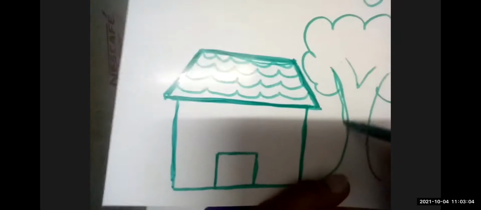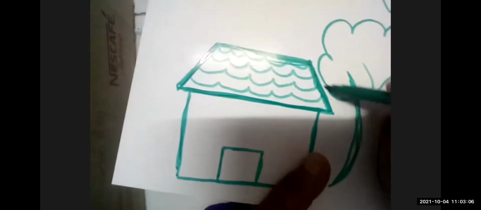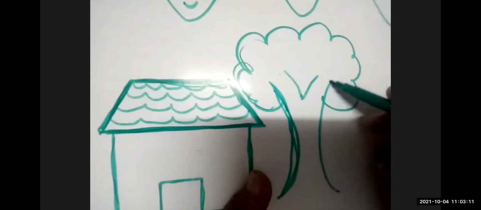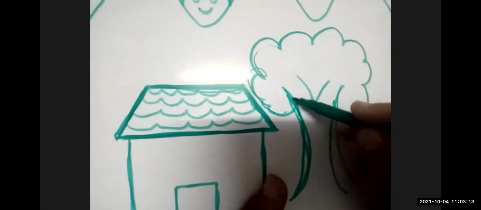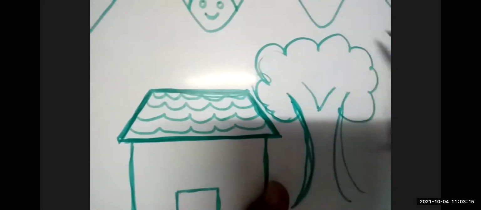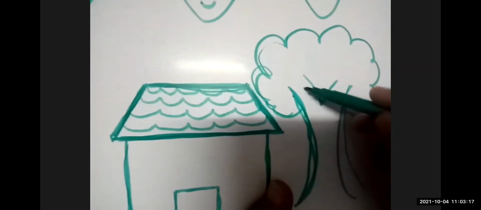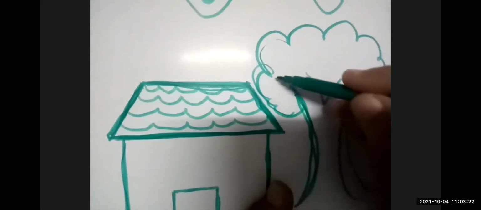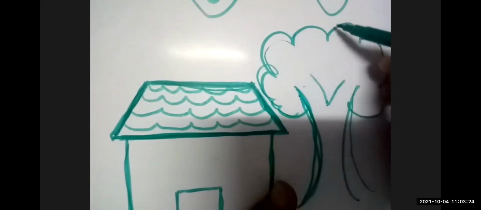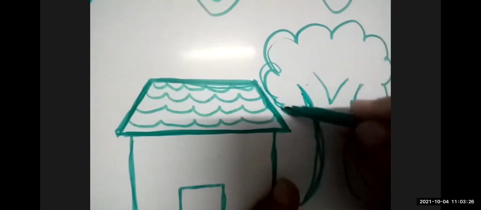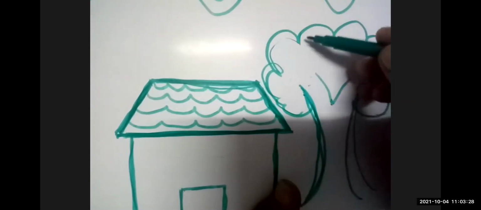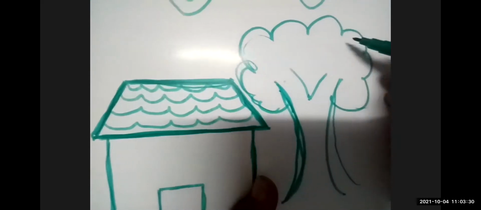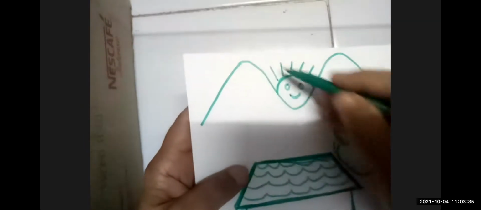Which line is this? Tell me which line. Curve line. Very good.